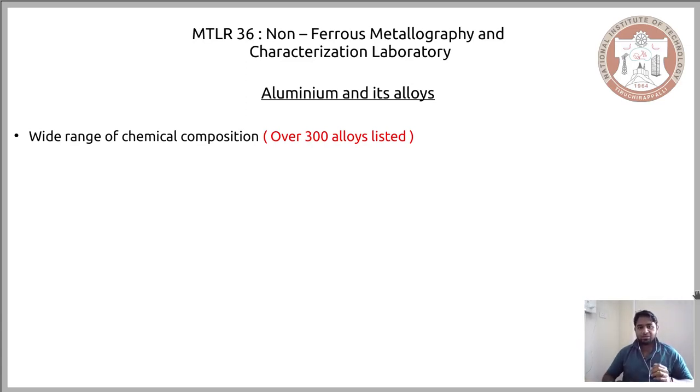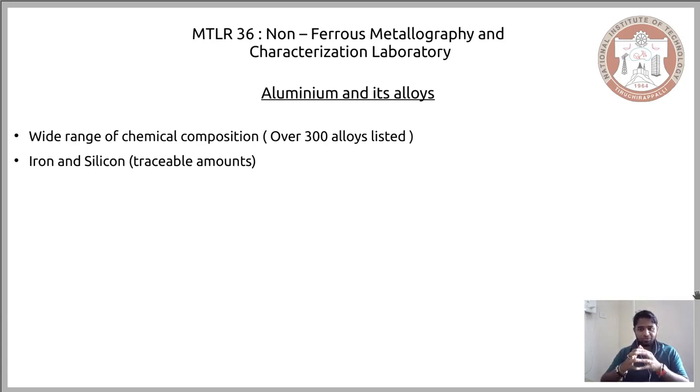Now, even though there is a wide range of chemical composition and a plethora of aluminium alloys, there are 2 elements that are found in at least measurable amounts in every aluminium alloy. These 2 elements are iron and silicon. If you talk about an aluminium alloy or a pure form of aluminium, you would find traceable amounts of iron and silicon.